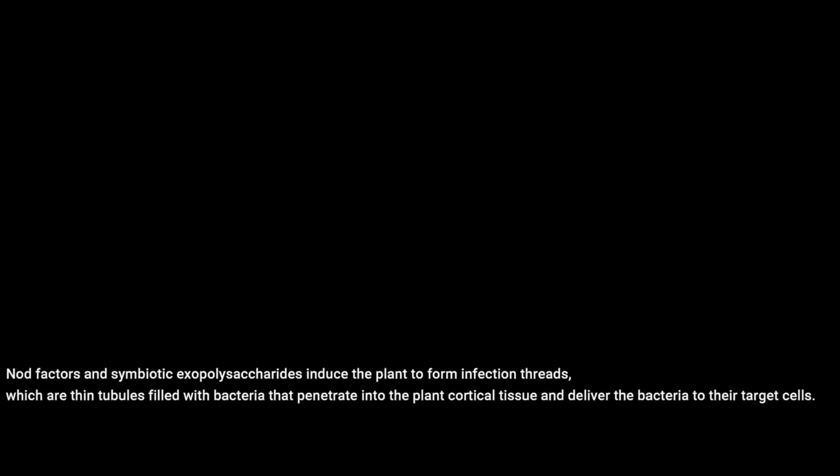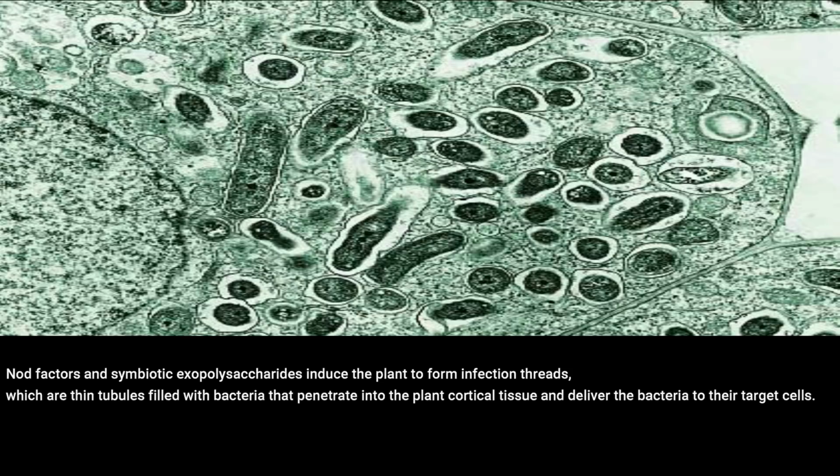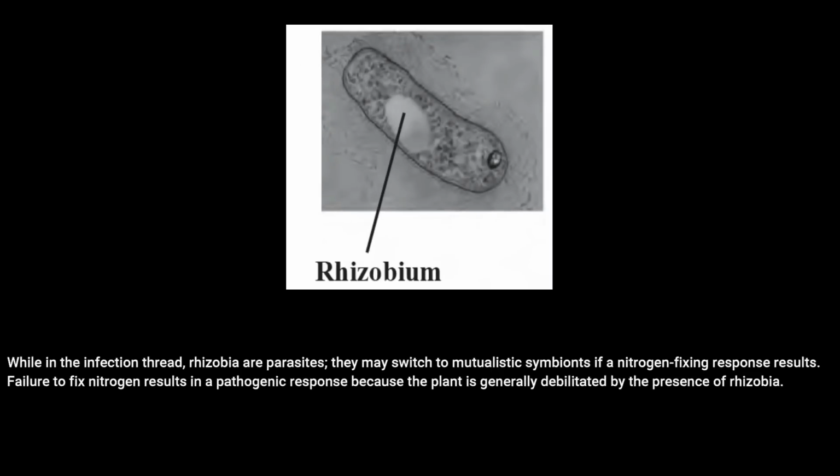Nod factors and symbiotic exopolysaccharides induce the plant to form infection threads, which are thin tubules filled with bacteria that penetrate into the plant cortical tissue and deliver the bacteria to the target cells. While in the infection thread, Rhizobia are parasites. They may switch to mutualistic symbionts if a nitrogen fixing response exists. Failure to fix nitrogen results in a pathogenic response because the plant is generally debilitated by the presence of rhizobia. Debilitated means disturbed.